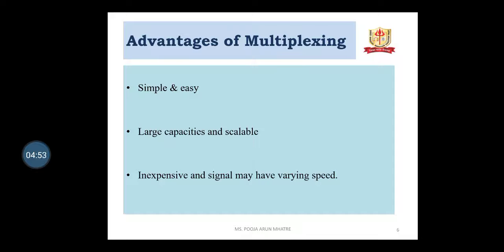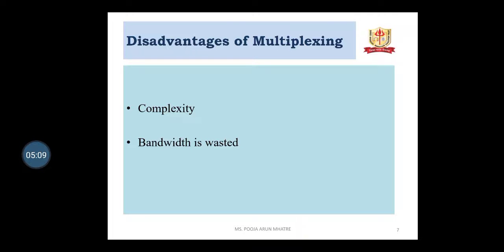Advantages of multiplexing: it is easy and simple, it has large capacity and it is scalable, it is inexpensive, and signals may have varying speed. Disadvantages are complexity: as the number of inputs increases, the complexity of the device increases, and bandwidth is wasted.